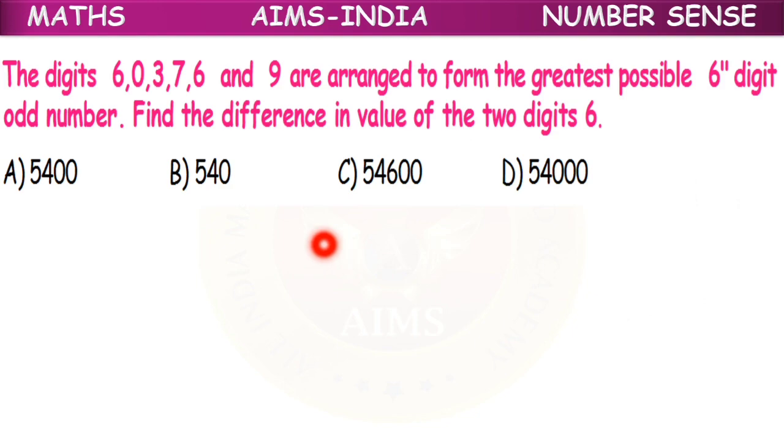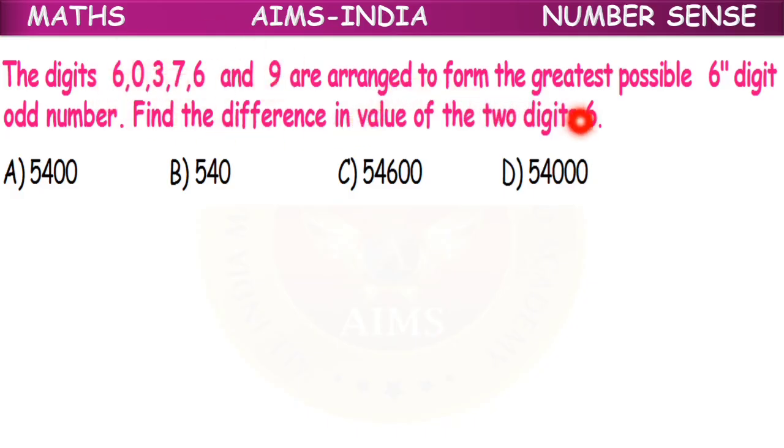Clear, children? Moving on to the next question. The digits 6, 0, 3, 7, 6 and 9 are arranged to form the greatest possible 6-digit odd number. Now find the difference in the value of the 2 digits 6. See, what are they saying? We are having 6 digits here.